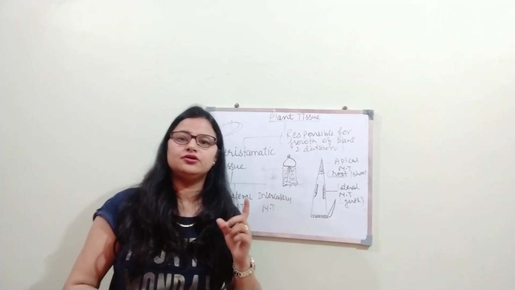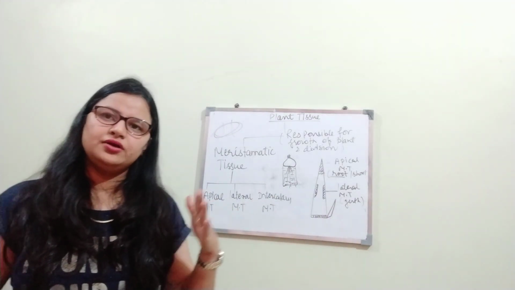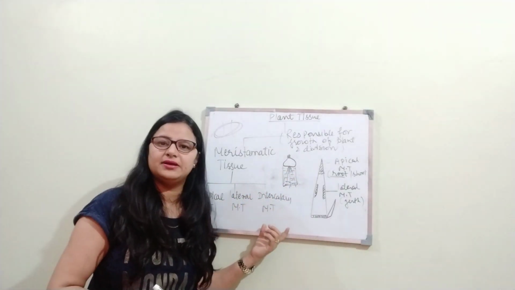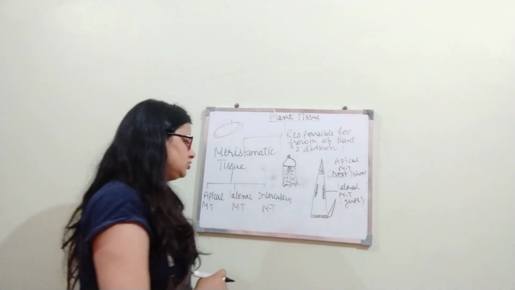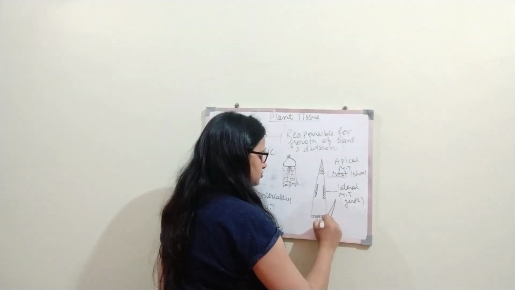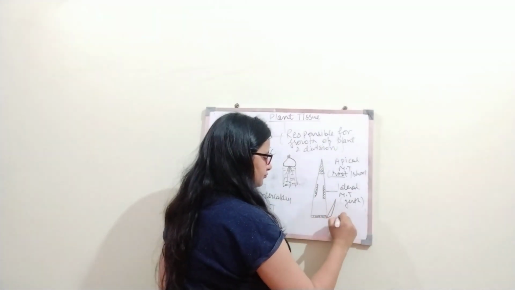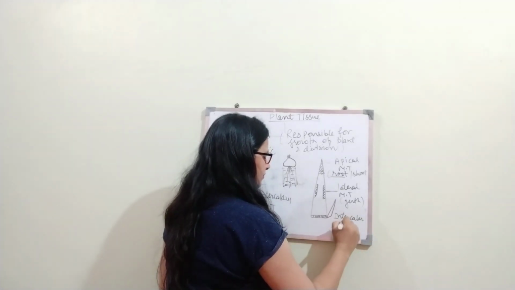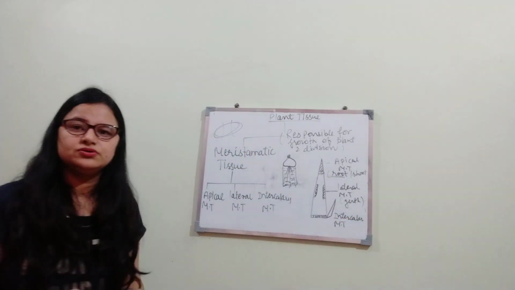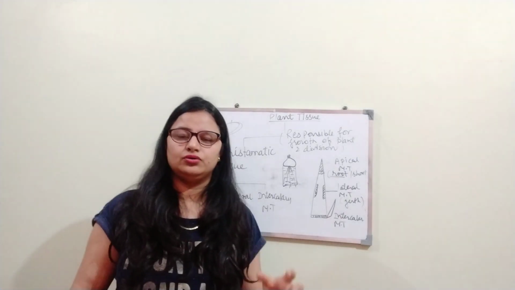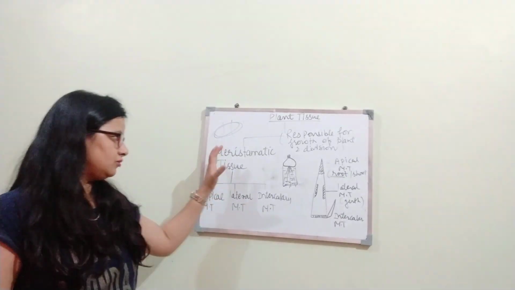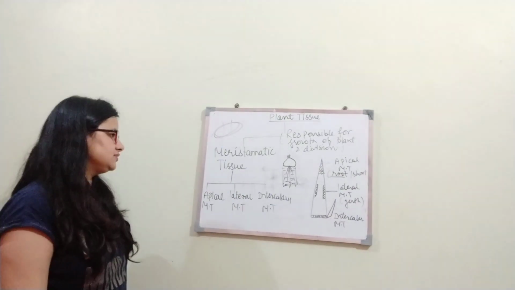After that, the internodes which are growing in a plant, that is the work of intercalary meristematic tissue. So intercalary meristematic tissue is responsible for the internode growth in the plant. I hope this is clear to all of you. This is all about the meristematic tissue which we have discussed.